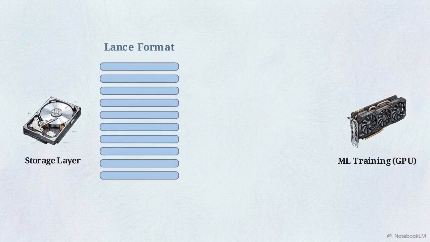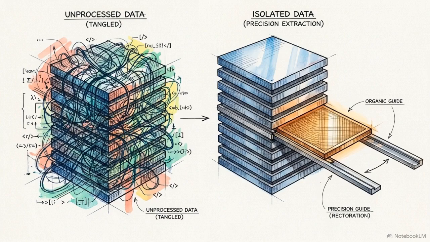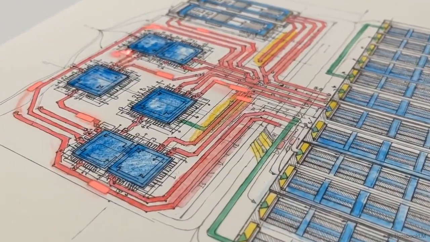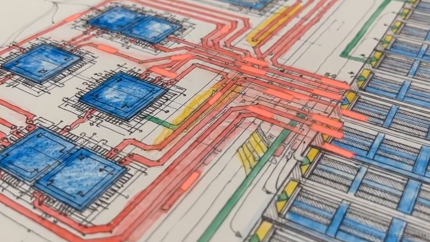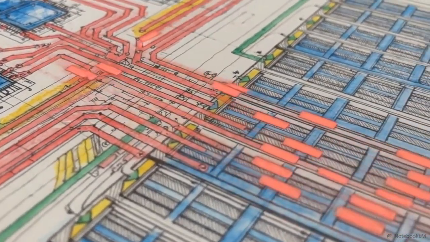Lance re-engineers the columnar layout to isolate the data. When the system requests a target row, it instantly extracts it from the block without triggering a full decompression cycle. This structural adjustment allows Lance to deliver random access speeds up to 1,000 times faster than Parquet. For machine learning, random access is a primary performance requirement, not an edge case. That requirement changes how data must be laid out.